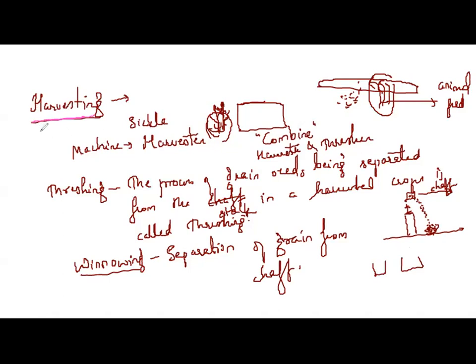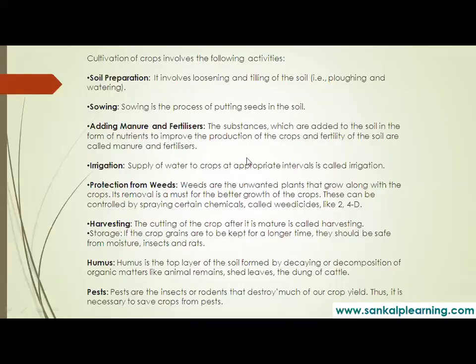Special festivals also are associated with the harvesting season. You can just quote it out. The special festivals like Pongal, Sankranti, then Baisakhi. In different states, it is called with different names. Holi is also the same thing. Then we have Diwali. Yes, this is the time when we get harvests. So this is all about harvesting. We have seen different modern techniques, and we have seen the manual, traditional techniques also.